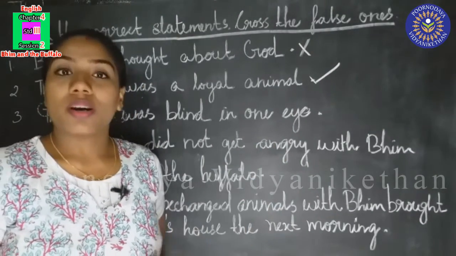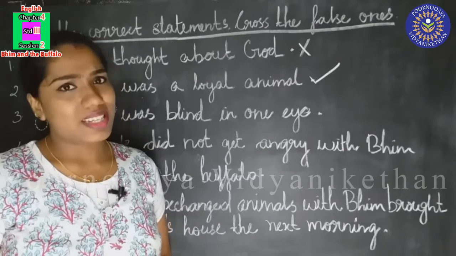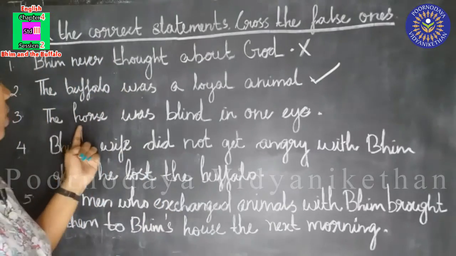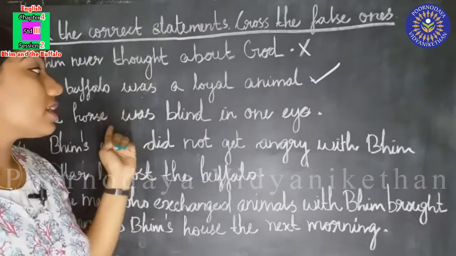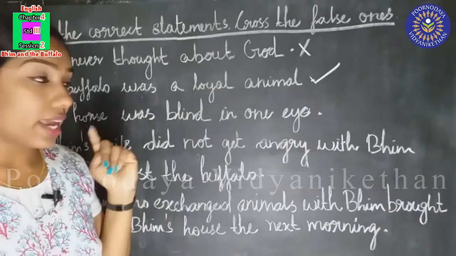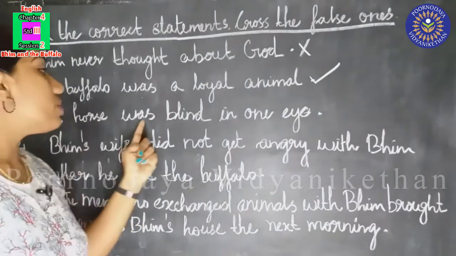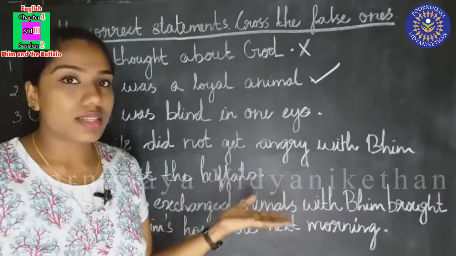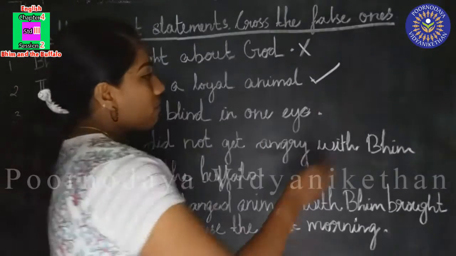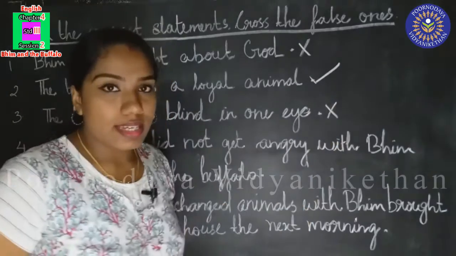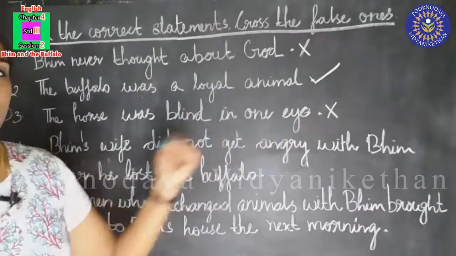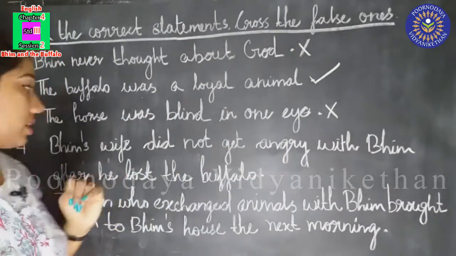Is it correct or not? Yes, it is not correct because the horse was lame and the cow was blind in one eye. Here it is written, the horse was blind in one eye. So this is a wrong sentence and we can cross it. Did you understand? So we can cross it as it is a wrong sentence.